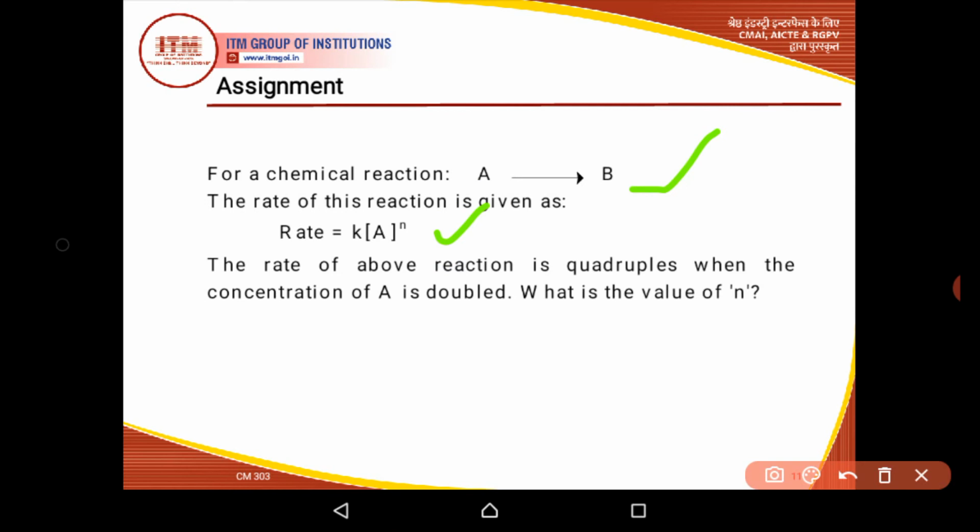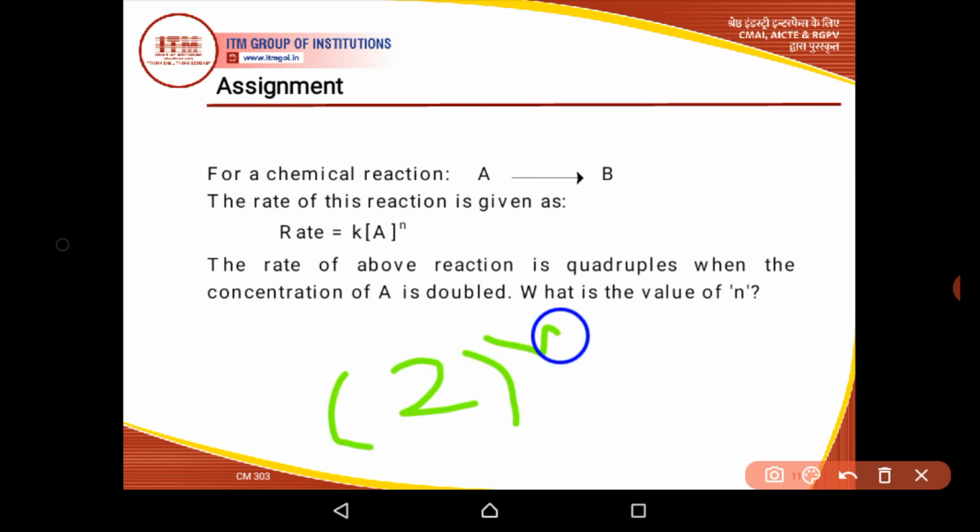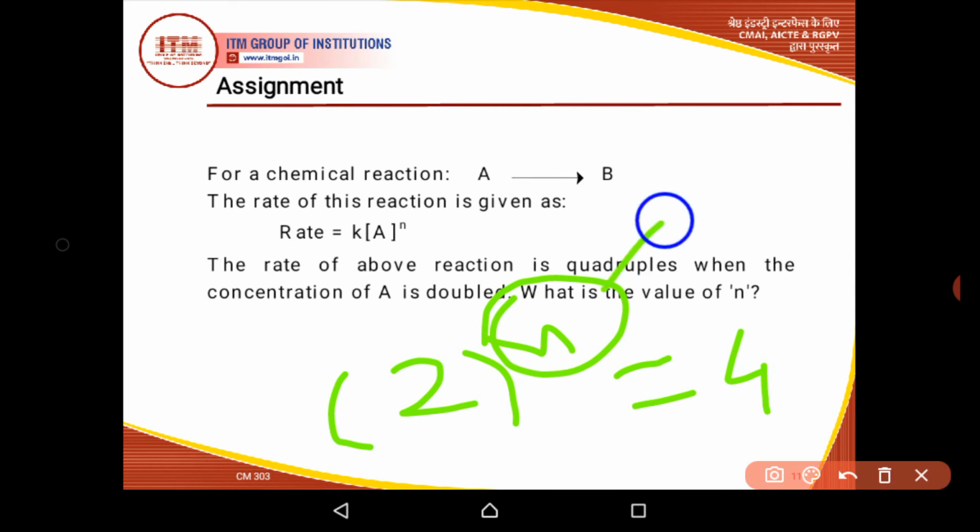What is the value of n? So if the concentration of A is doubled, and the rate becomes 4 times, what will be the value of this n? It will naturally be 2. It means it is a second order reaction.